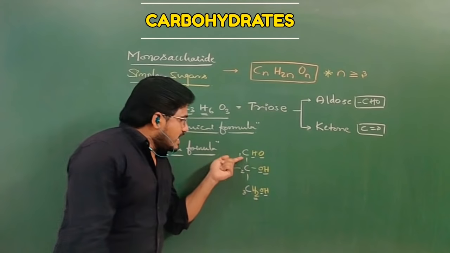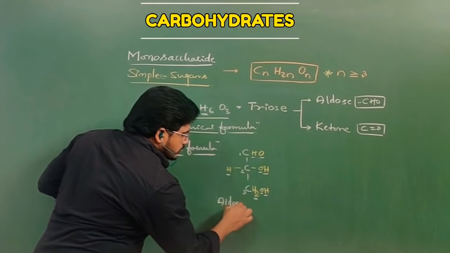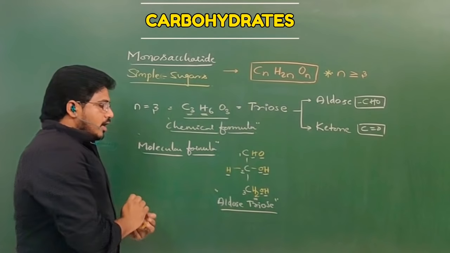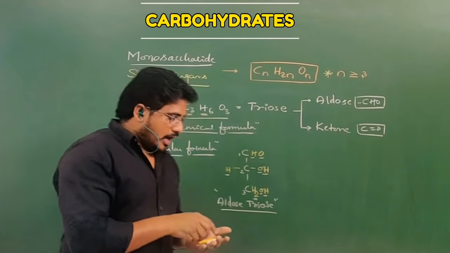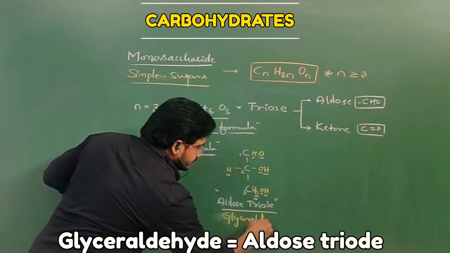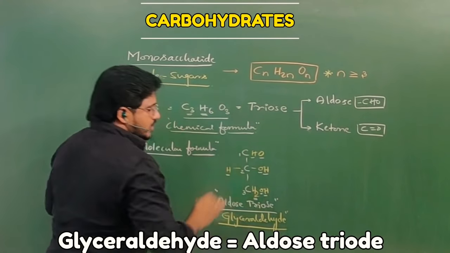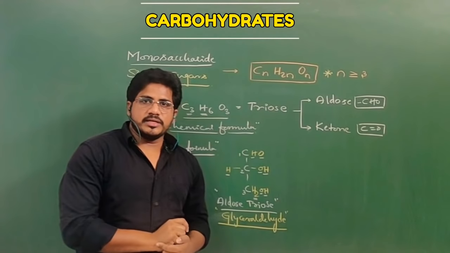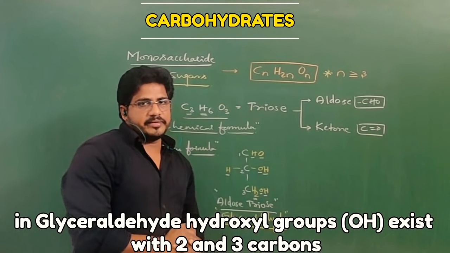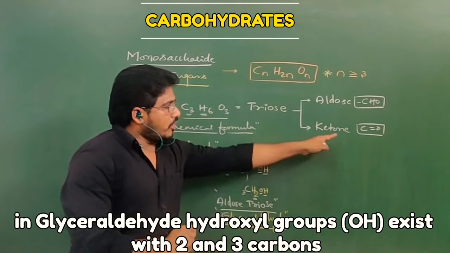But which triose? As this structure has the aldehyde functional group, this is called aldose triose. Aldose triose is the name, and the example is glyceraldehyde. Glyceraldehyde is an example for aldose triose. It is also an example for triose. Specifically, an example for aldose triose means glyceraldehyde. What is aldose triose? It is a triose whose functional group is aldehyde but not ketone.